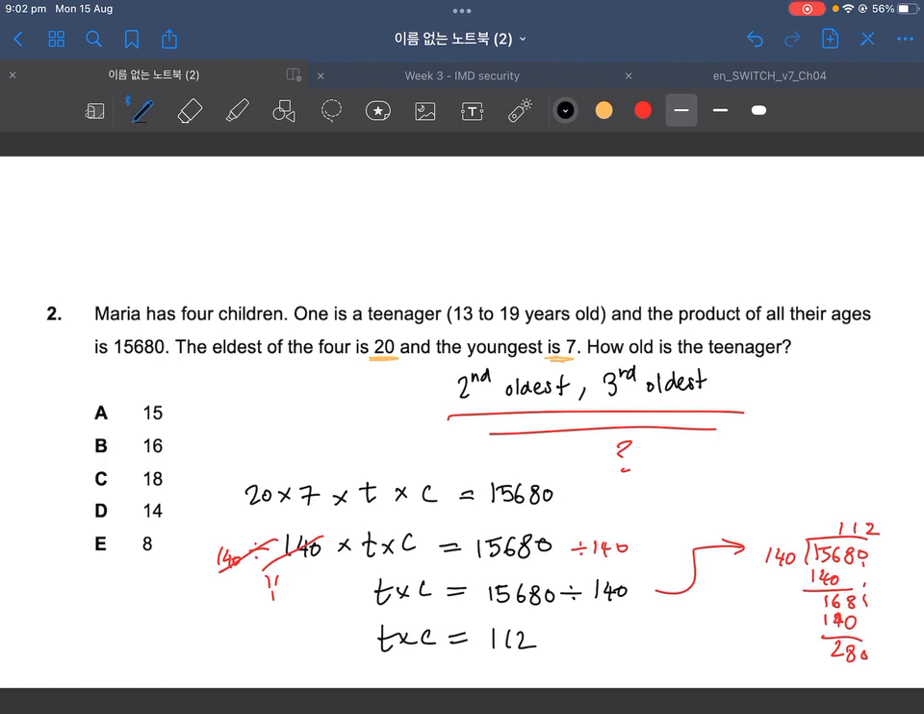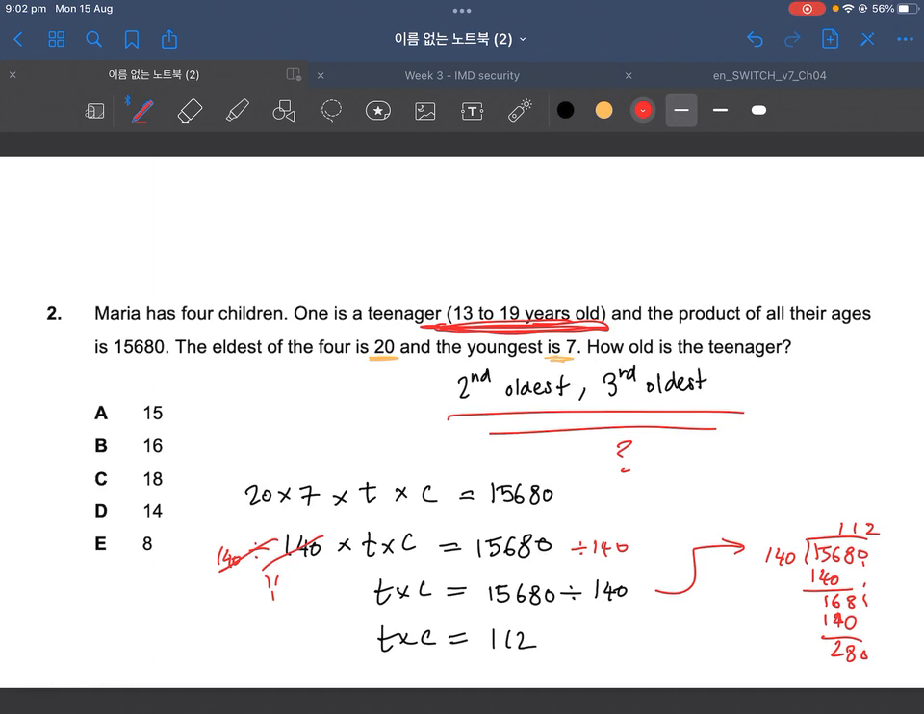You might ask why. It's great news because there's only one pair that can multiply to create 112 if one of those numbers is between 13 to 19 years old. So if you ever wondered why the question specified that the teenager is between 13 to 19, well, this is the reason why. Because there can only be one pair, and our job now is to find that pair. And this you do by trial and error.